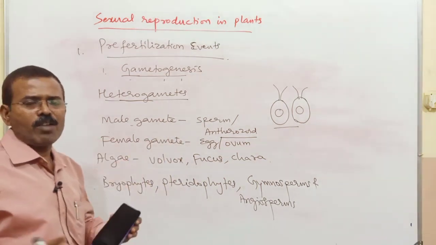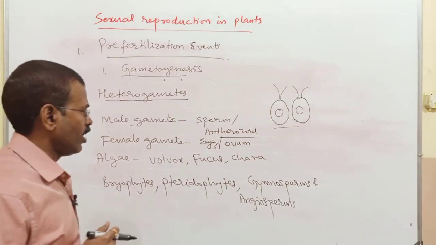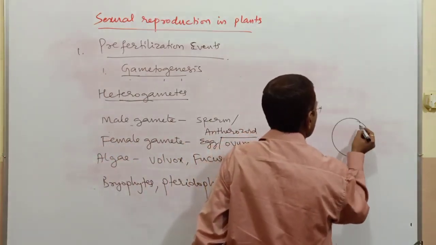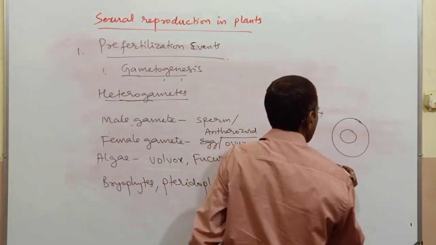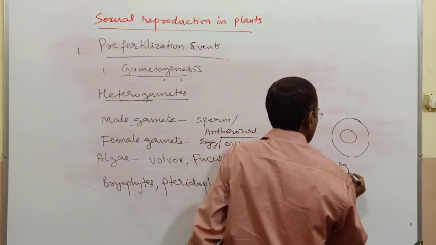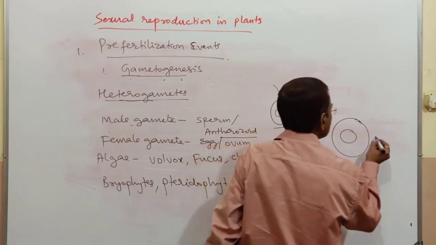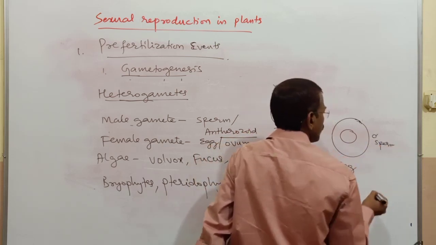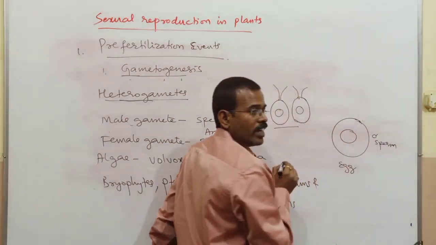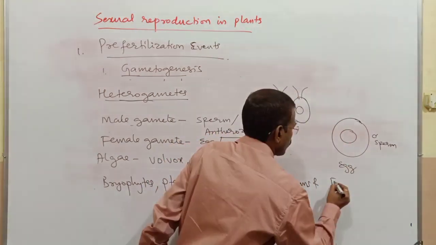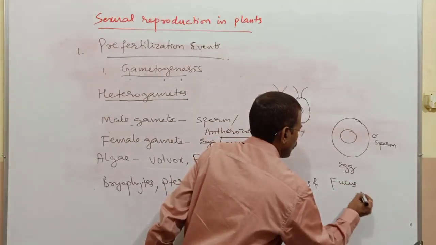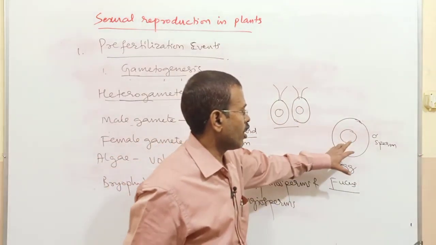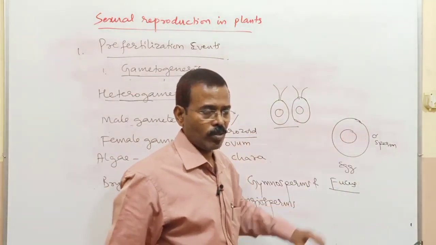They vary in shape and size. Take for example, this is the egg, this is the sperm. Heterogamete in Fucus. Fucus is a brown alga.